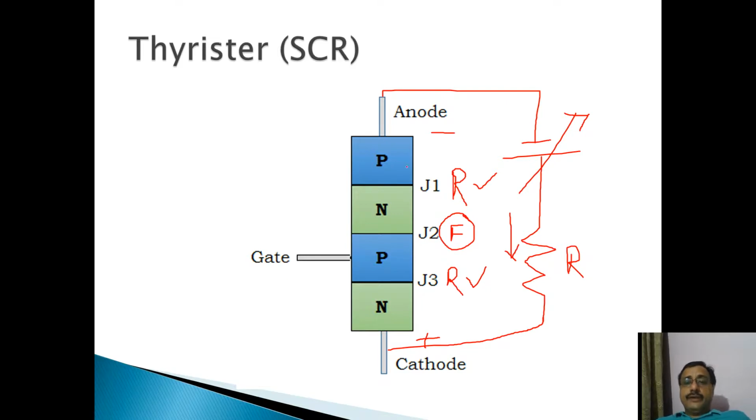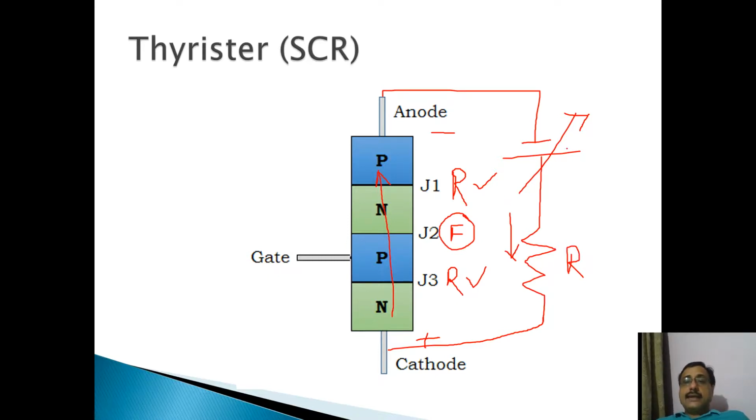Now when it breaks down, junction J2 is already forward biased, so a large amount of current will flow through this SCR in the reverse direction.